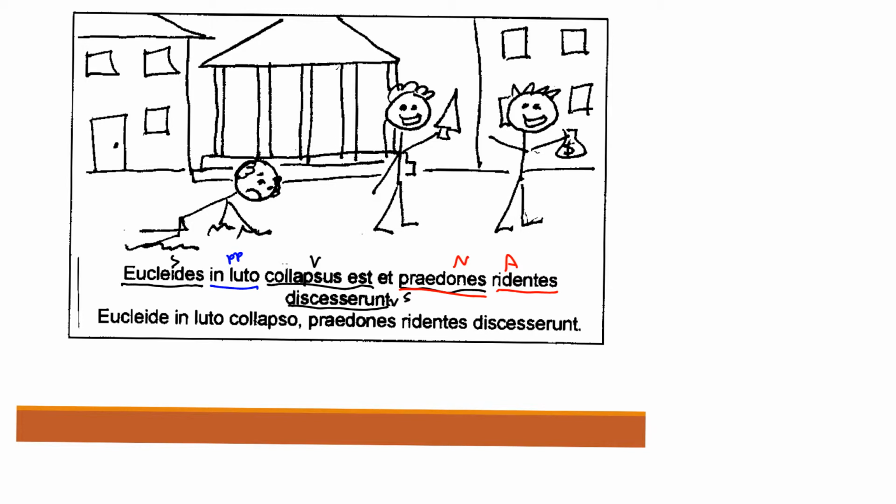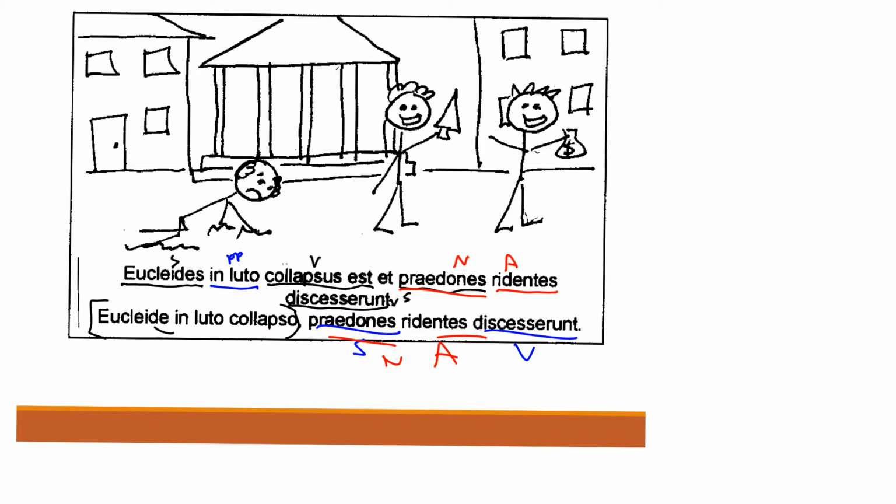Poor Euclides. So in this sentence here, this is saying that Euclides has collapsed in the mud, and the robbers, laughing, went away. Compare that to our second sentence. We have a subject, we have a verb, we have a noun adjective. So none of that has changed, but this first half has.